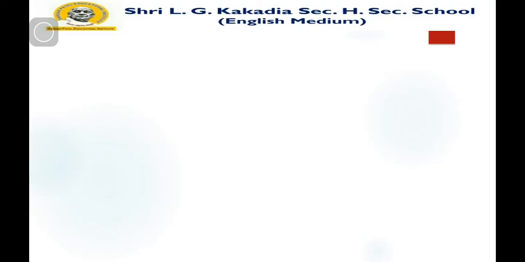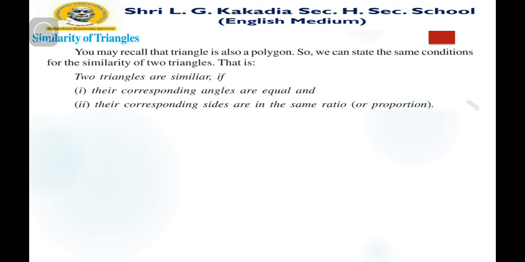As we know, a triangle is also one of the polygons. For that, if you want to find the similarity of triangles, we also apply the rule that we have studied in part number 1: two triangles are similar if two conditions are satisfied.